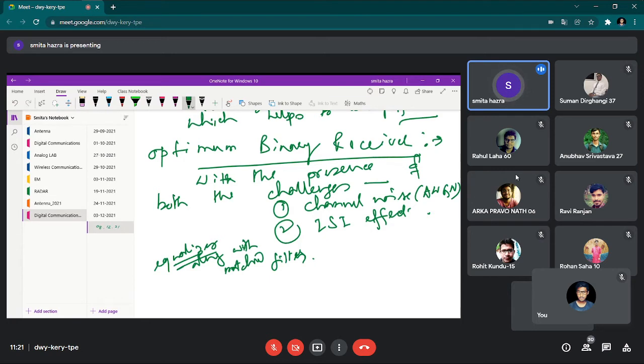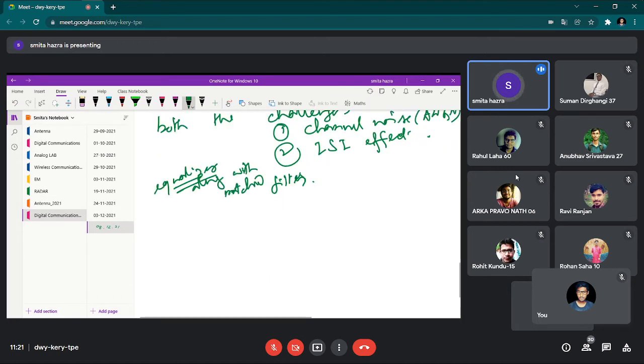But one technique is a very popular technique, and we should follow that technique. That technique is the minimum mean square error technique.